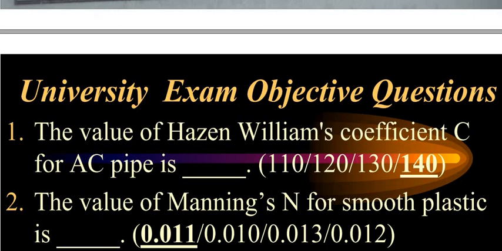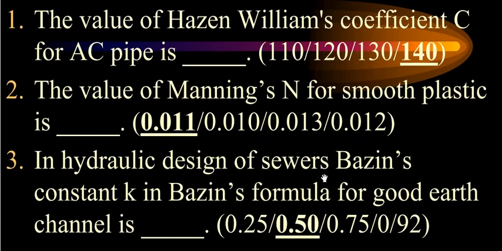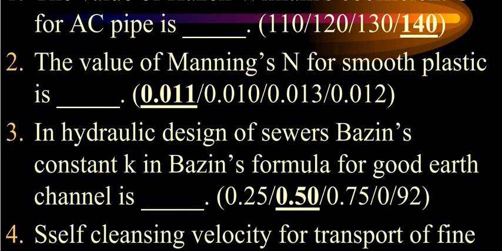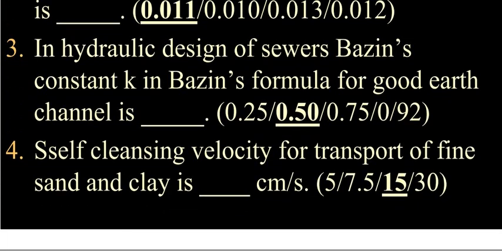Similarly, the value of Manning's coefficient n for smooth plastic pipes, they will ask with 4 options, and you have to choose the highlighted one as the answer, that is 0.011. In the hydraulic design of sewer basins, constant K in Bazin's formula for earth channel is also given in this presentation as 0.5.